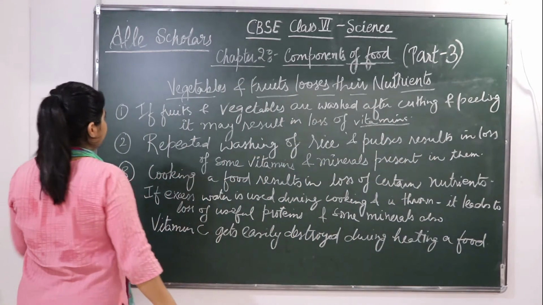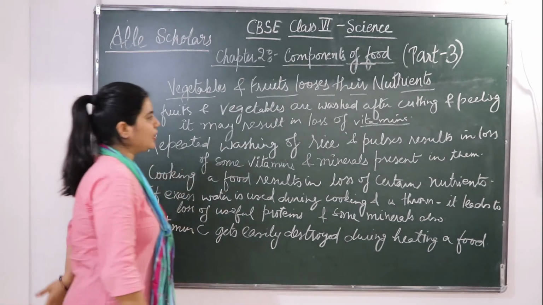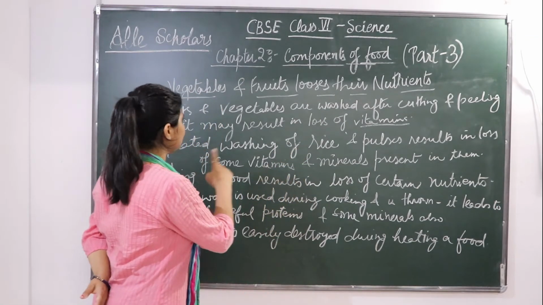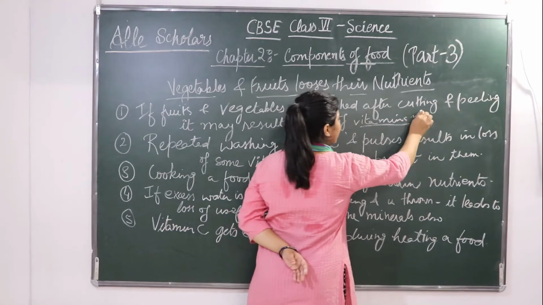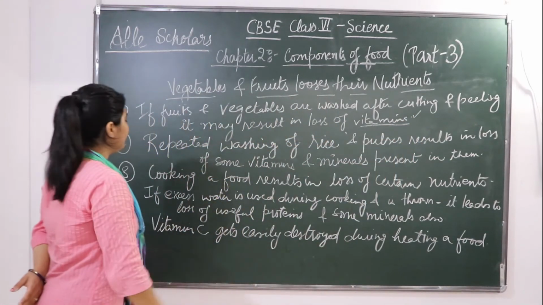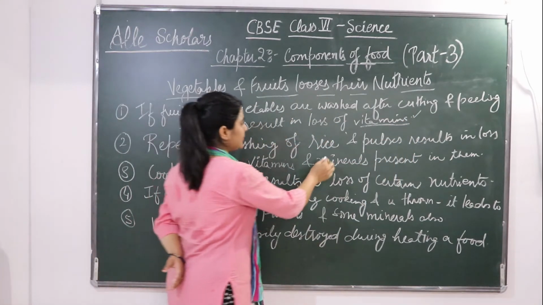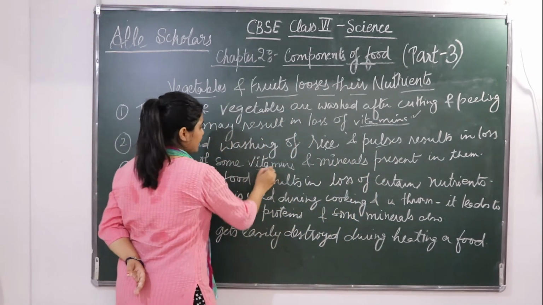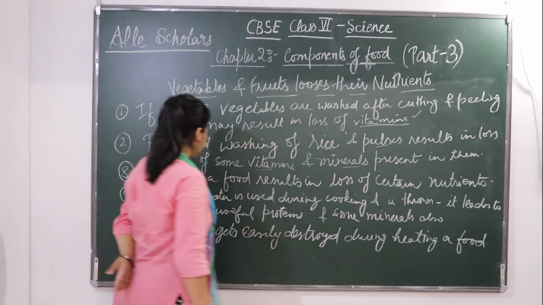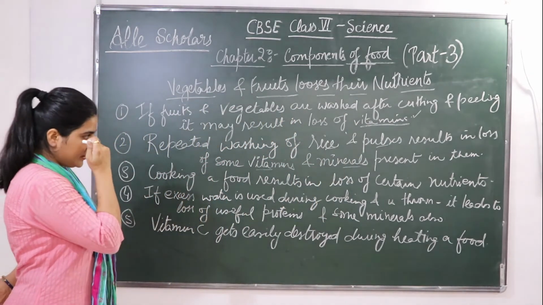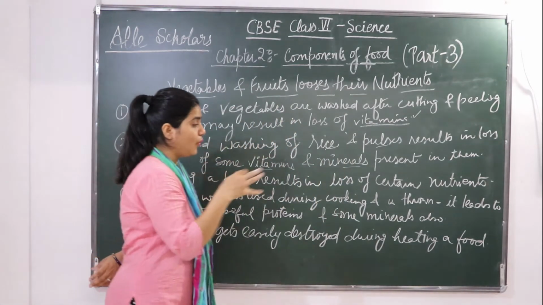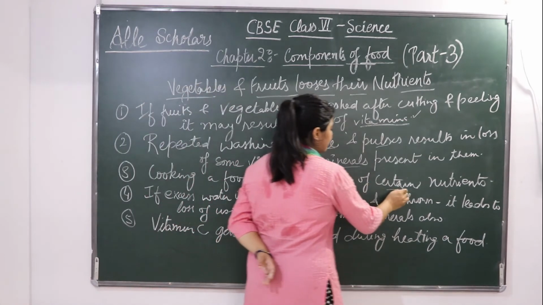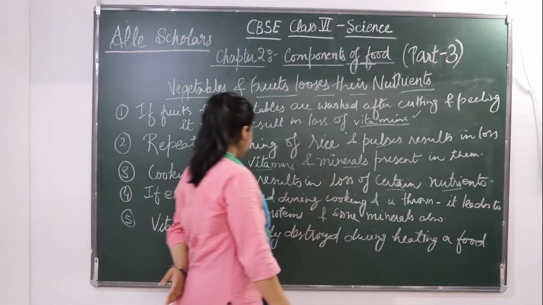So we can see how, if fruits and vegetables are washed after cutting and peeling, it may result in a loss of vitamins. Repeated washing of rice and pulses results in loss of some vitamins and minerals present in them. If we overcook food, it loses certain nutrients.